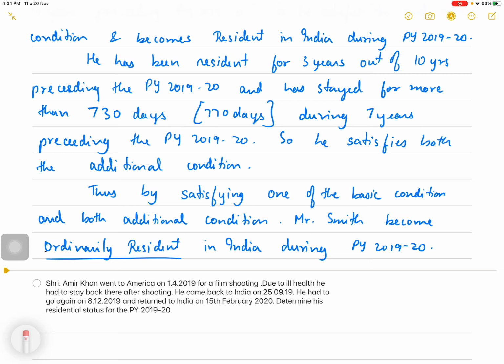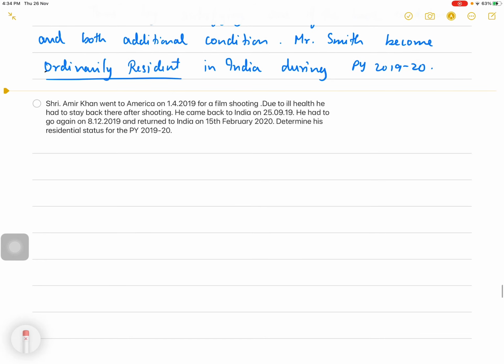Now let's see the next question. Shri Aamir Khan went to America on 1st April 2019 for a film shooting. Due to ill health, he had to stay back there after shooting. He came back to India on 25th September 2019. He had to go again on 8th December 2019 and returned to India on 15th February 2020. Determine his residential status for the previous year 19-20. Okay.